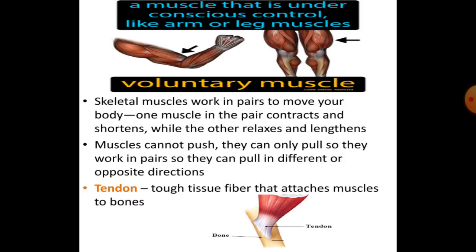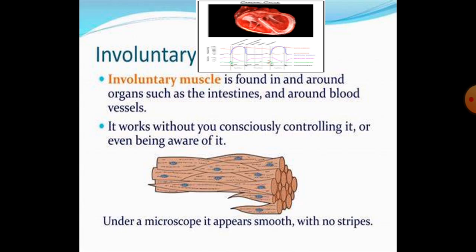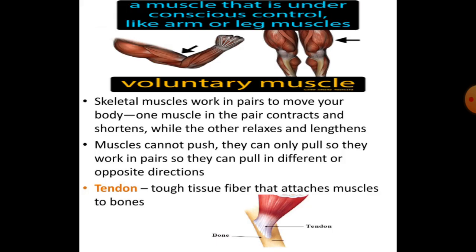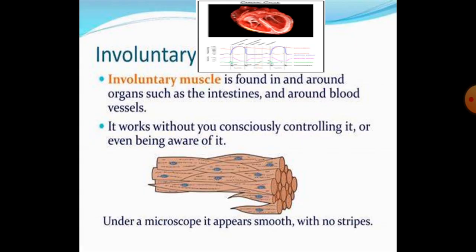Involuntary muscles, beta, do not work by our own will. So voluntary muscles are those muscles that move according to our will. Suppose I want to write, I can move my fingers. I want to run, I can move my legs. But the involuntary muscles are those muscles that do not work with our will. As you can see in the picture, beta, the heart is beating. They work without our thinking about them. Like the heart has involuntary muscles, and the heart beats even when we are sleeping. So like this, beta, the involuntary muscles work.